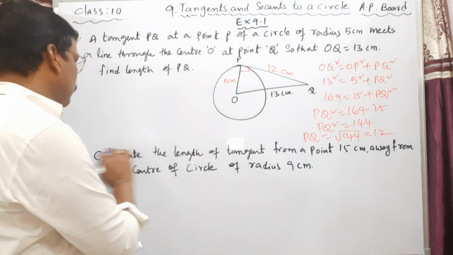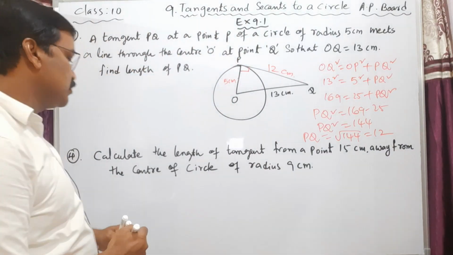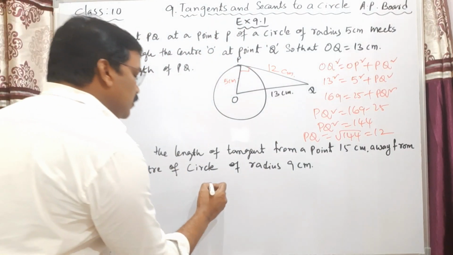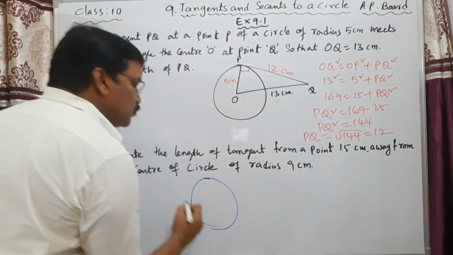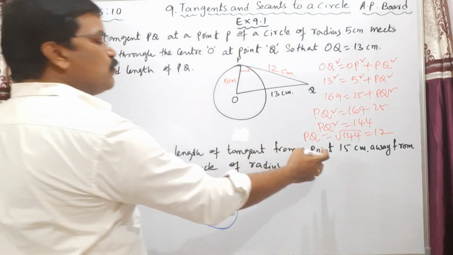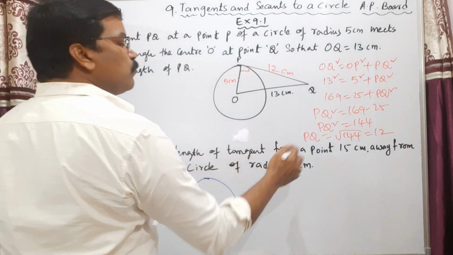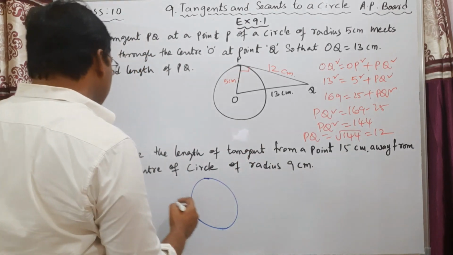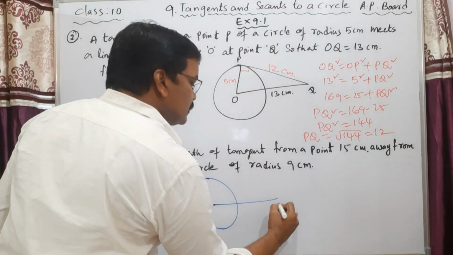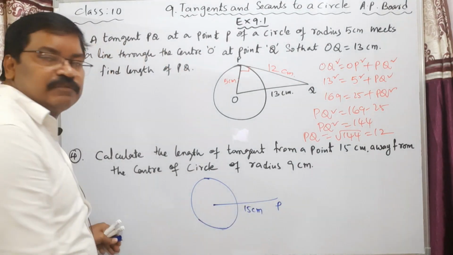Fourth one, calculate the length of the tangent from a point 15 centimeters away from the center of a circle of radius 9 centimeters. Here also we should find the length of the tangent. What is the information given in the statement? The point is 15 centimeters away from the center of the circle.